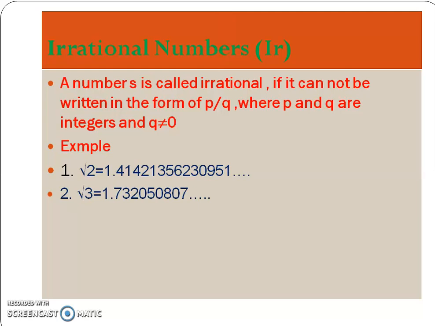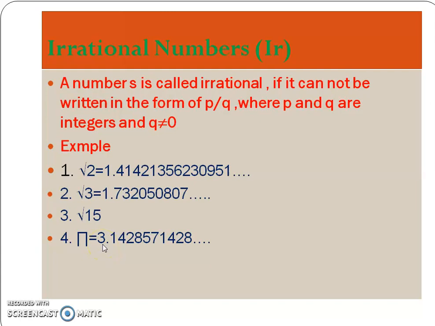Root 3. The value is 1.7320508087 and so on. Here also, the division process is never ending. Root 15. 15 is not a perfect square number. So that's why it is an irrational number.